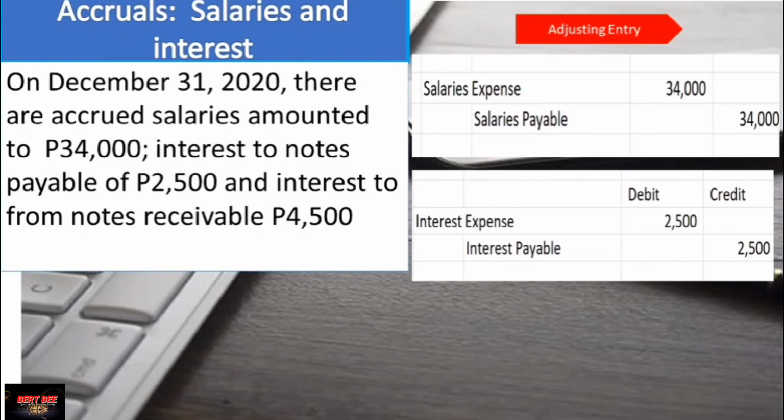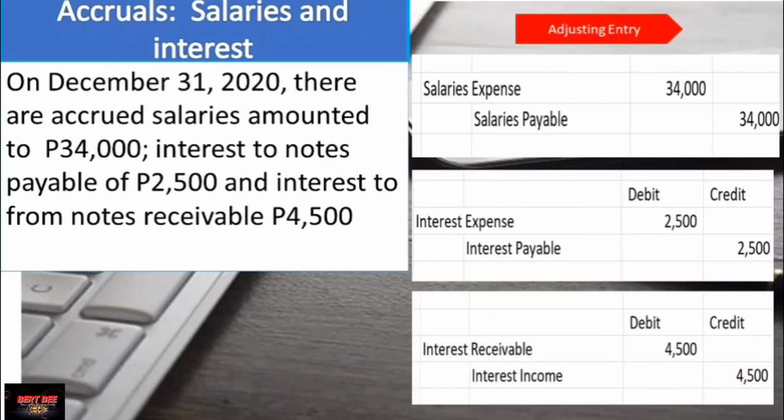The same for interest payable: we have interest expense of 2,500 and interest payable of 2,500. As simple as that. The same with interest receivable 4,500 and interest income 4,500. It is very important to include these adjustments at year end because your assets, liabilities, or equity may be understated or overstated, or you cannot arrive at their correct balances if these are omitted.